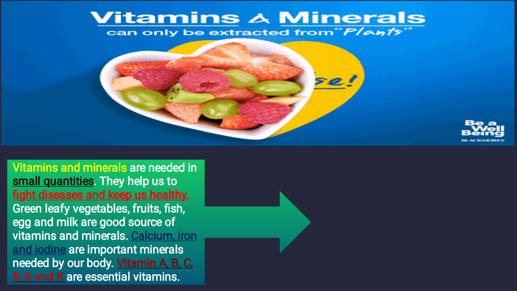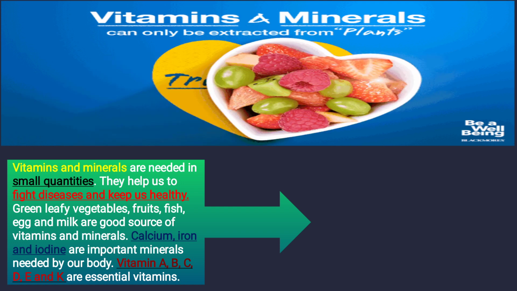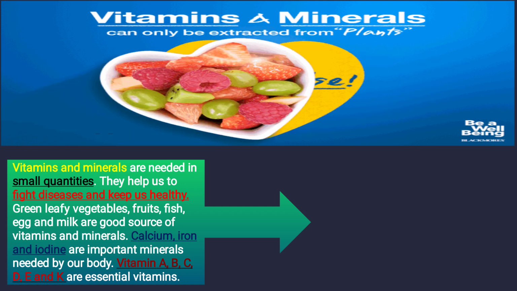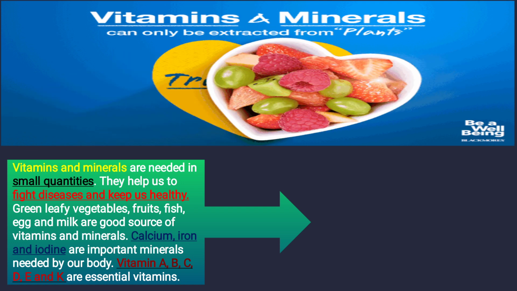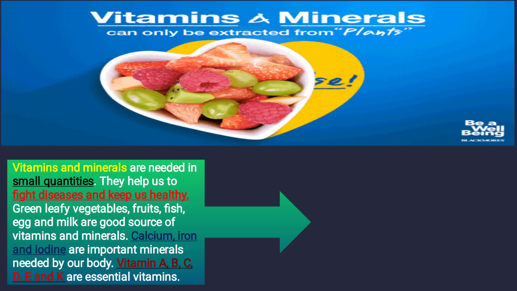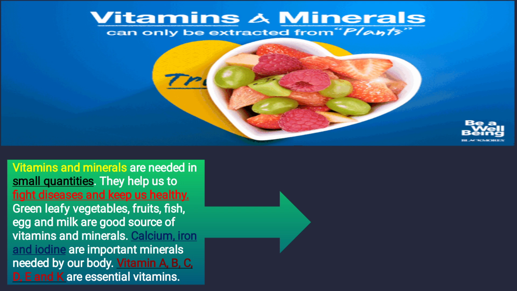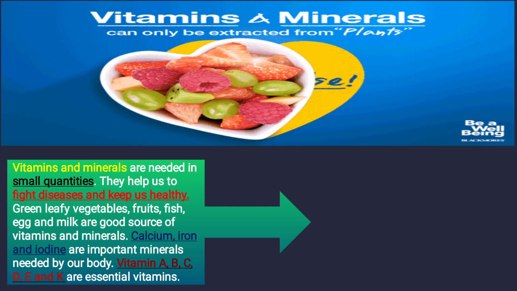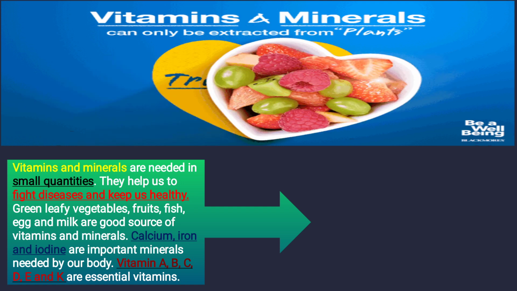Now these are the animal products. So the above statement was false, because vitamins and minerals we get from both plant and animals. Minerals like calcium, iron, iodine are important minerals needed by our body. Vitamins A, B, C, D, E, K are essential vitamins which our body needs daily.